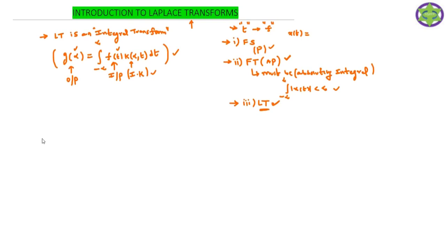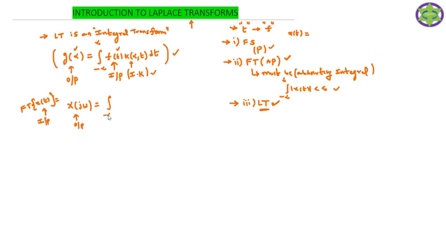Now if you observe the Fourier transform of the time domain signal, the Fourier transform of the time domain signal is what? X of j omega. That is the Fourier transform of x of t. Observe the Fourier transform equation. It is a mathematical tool to convert the time domain signal. Here x of t is the input signal and x of j omega is the output signal.